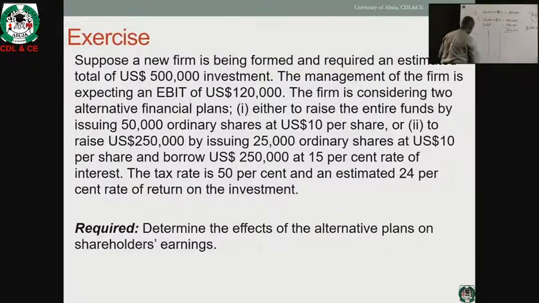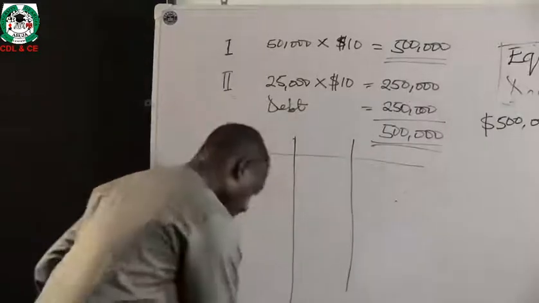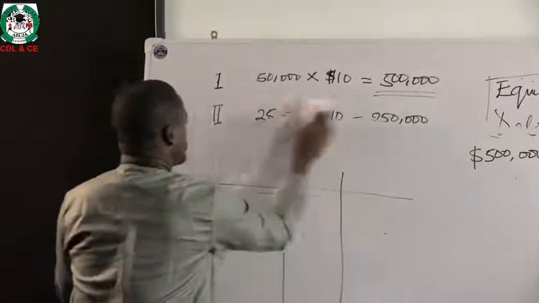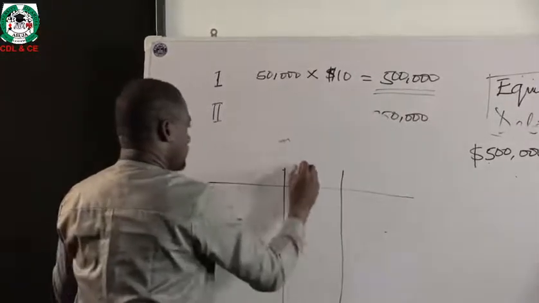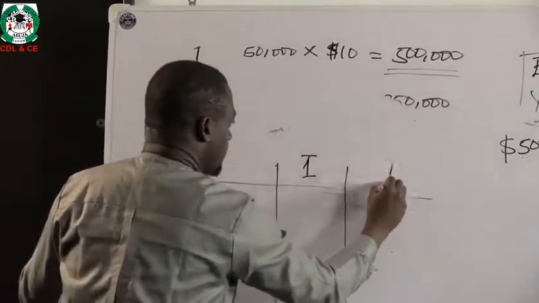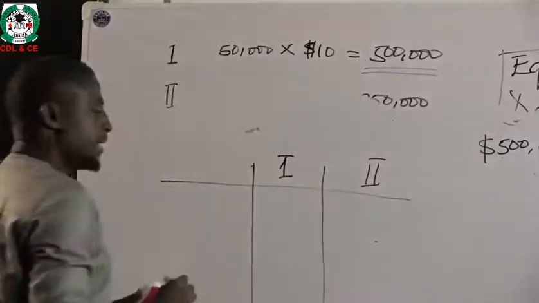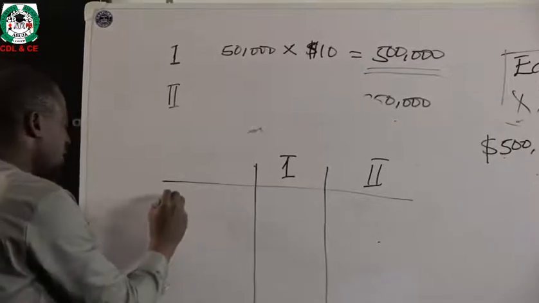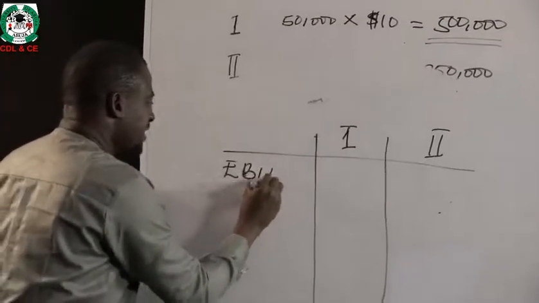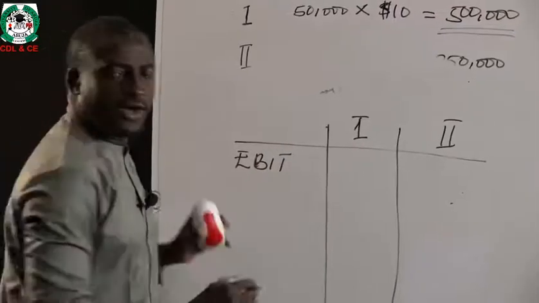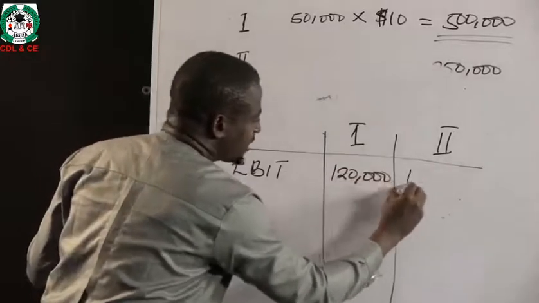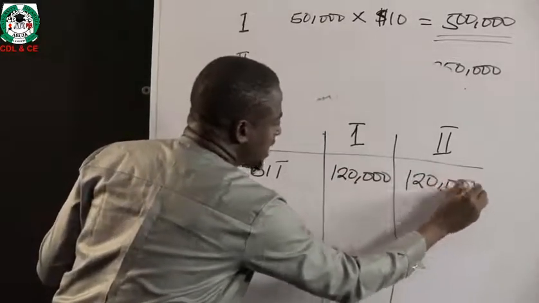So we have plan one. Plan one, we have explained what it is, and then plan two. Now, the first thing is to determine what our earnings before interest and tax is. And we were told that earnings before interest and tax for the two financing alternatives will be 120,000 equal.